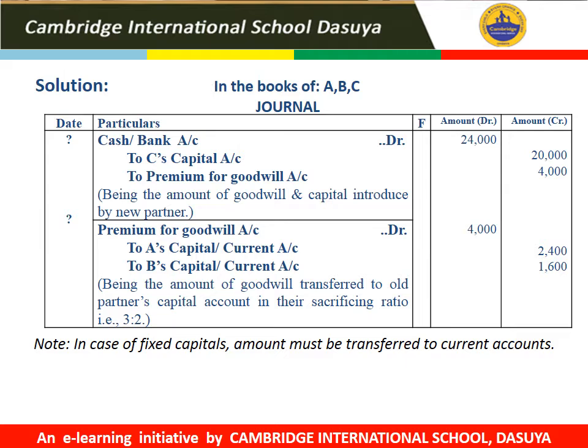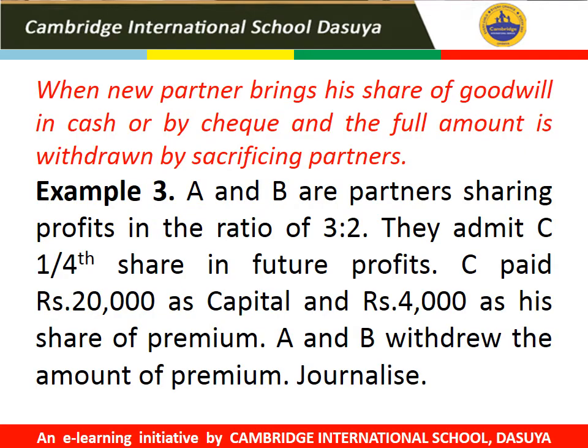This should be noted. Coming to the next case, when the new partner brings his share of goodwill in cash or by cheque and the full amount is withdrawn by the sacrificing partners. For example, A and B are partners sharing profits in the ratio of 3:2. They admitted C for 1/4 share in future profits. C paid rupees 20,000 as capital and 4,000 as his share of premium. A and B withdrew the amount of premium. Journalize.